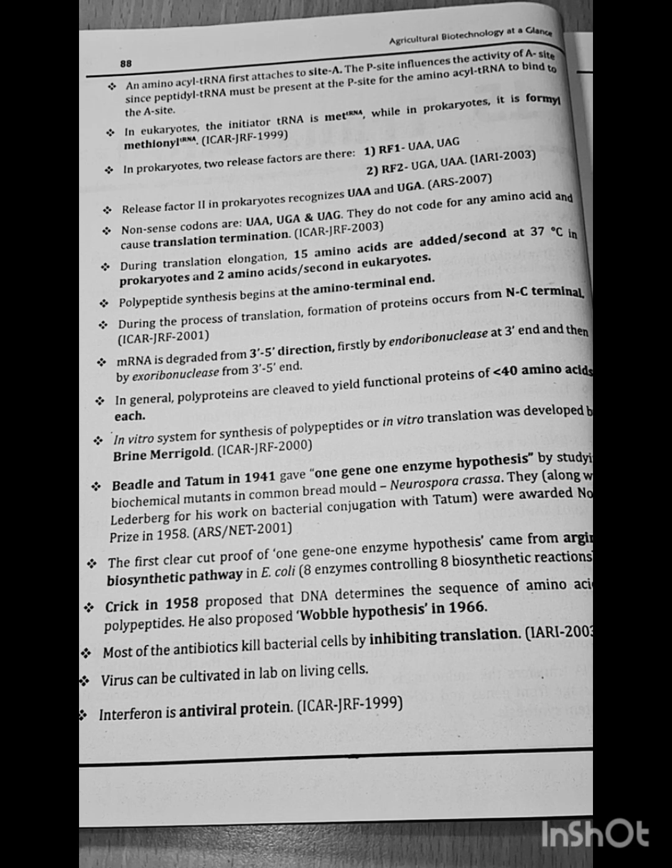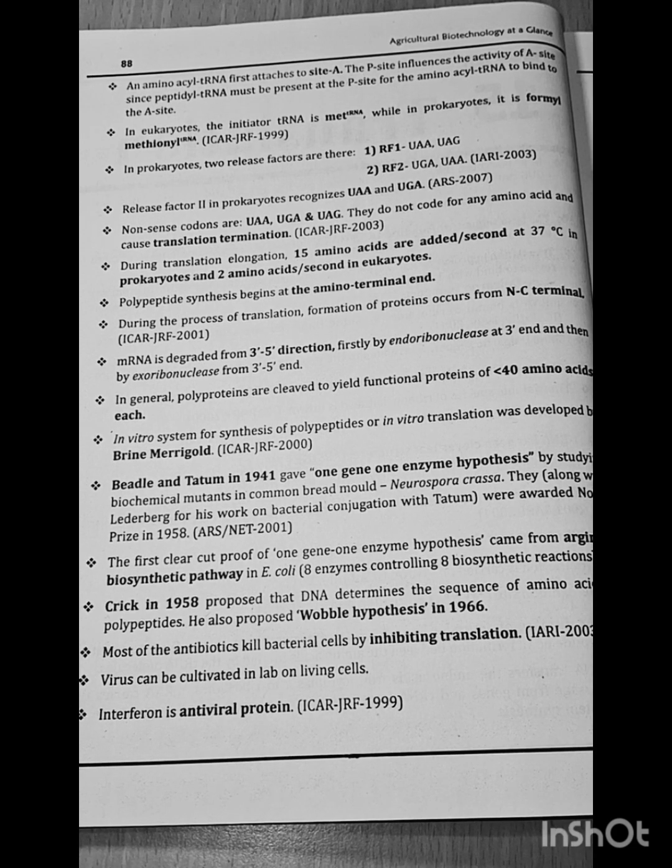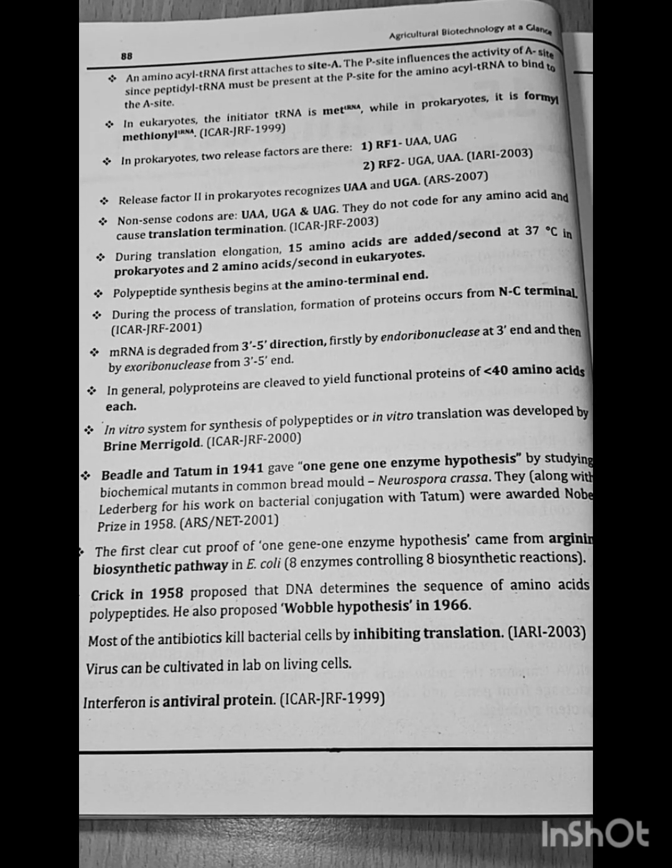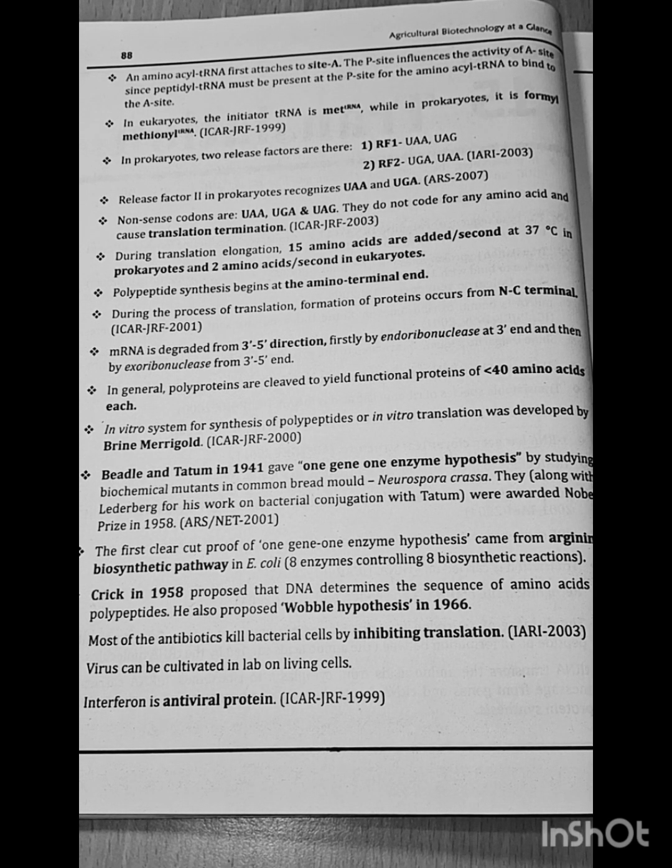ICAR-JRF 2003: during translation elongation, 15 amino acids are added per second at 37 degrees centigrade in prokaryotes and 2 amino acids per second in eukaryotes. Polypeptide synthesis begins at the amino terminal end. During translation, proteins are formed from the amino terminal to the carboxy terminal.